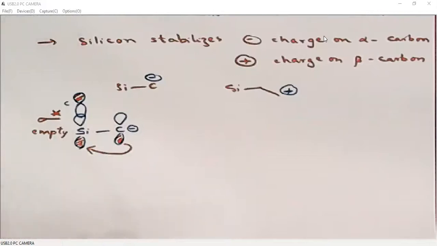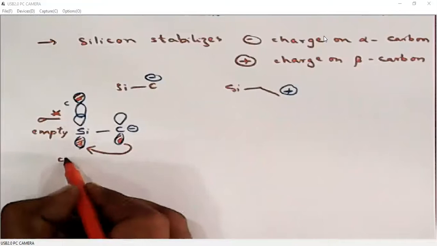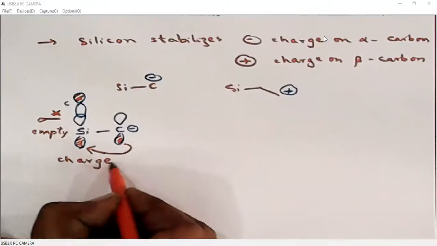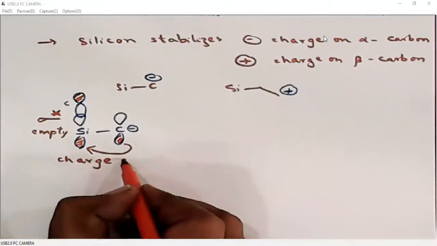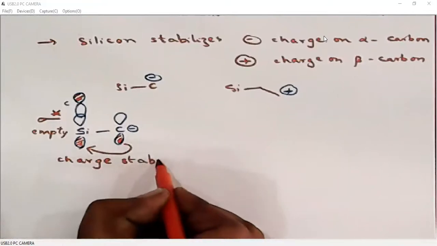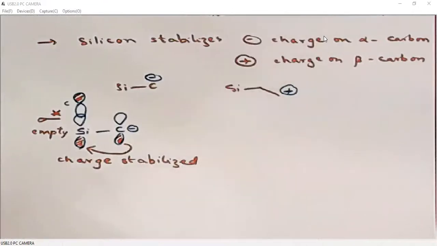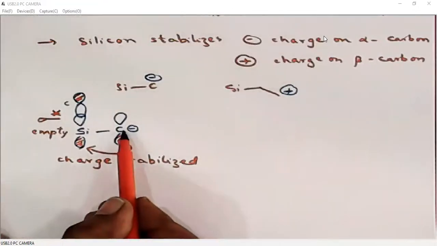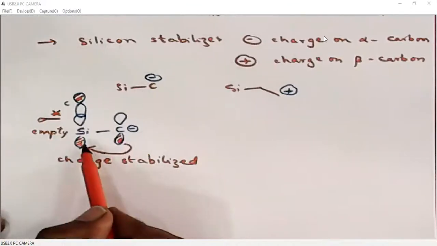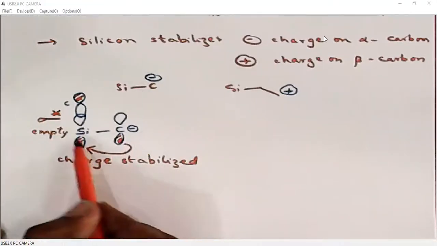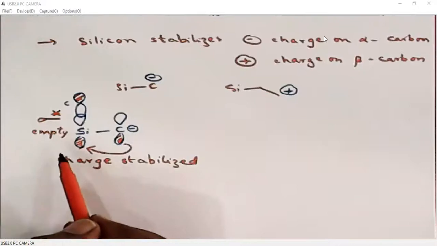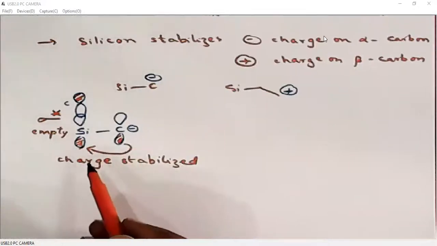So because of this charge polarization, we can say the negative charge on alpha carbon is stabilized. When we have negative charge on alpha carbon, the negative charge will be polarized towards the empty sigma star orbital so that it gets stabilized.